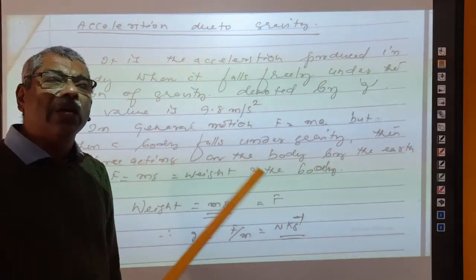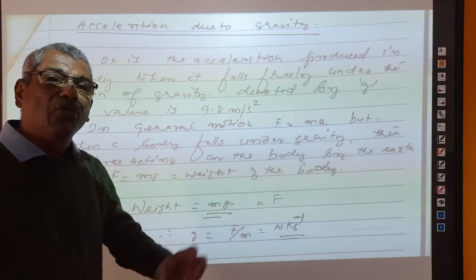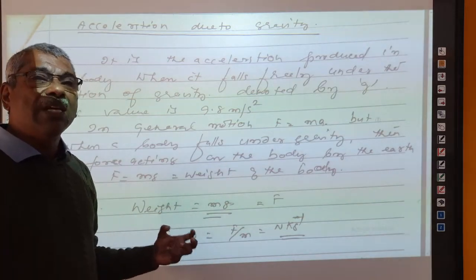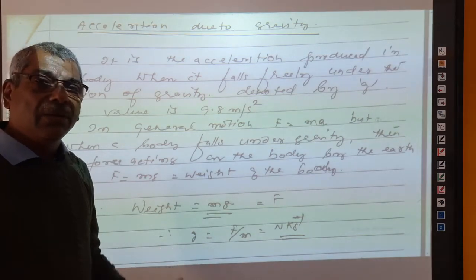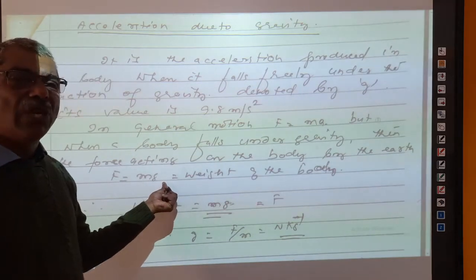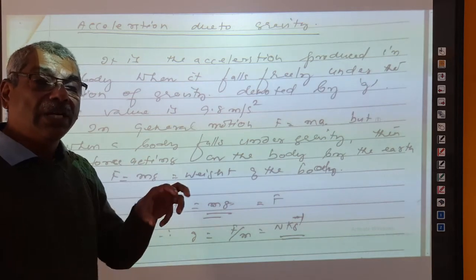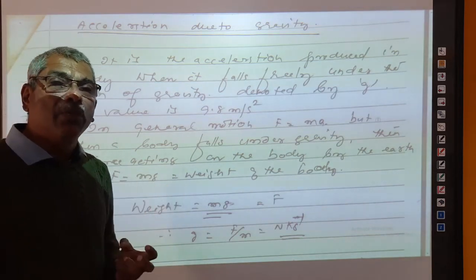Due to this force acting on the body, acceleration is produced on the body. Therefore, the force acting on the body is given by F is equal to mg, right? In the case of earth, a is changed into g, F is equal to mg. This F is equal to mg is actually the force of attraction the earth exerts on any body, due to which a weight is produced in the body.